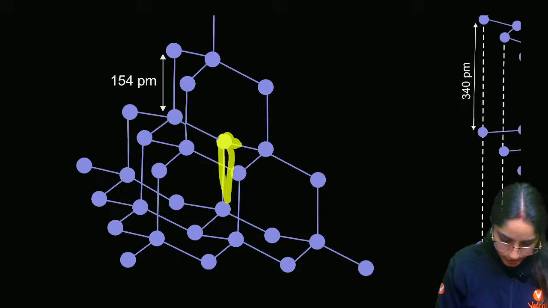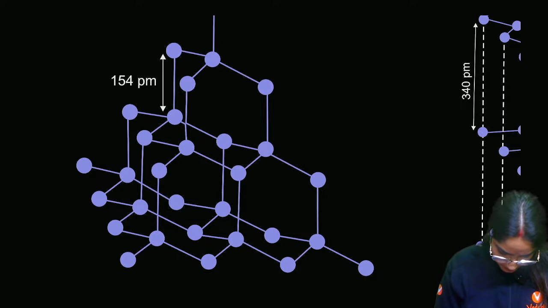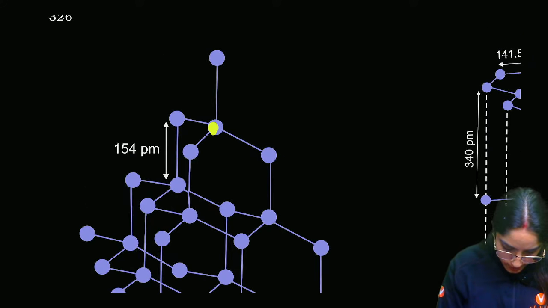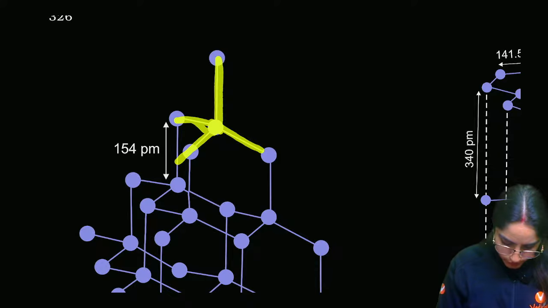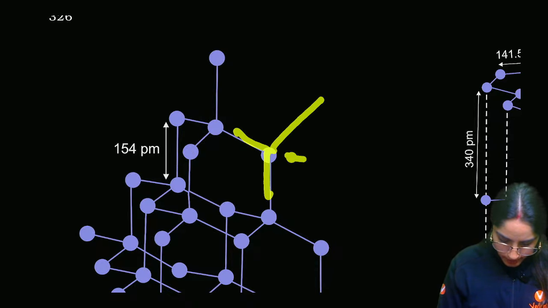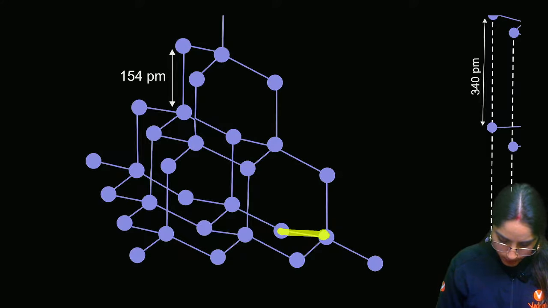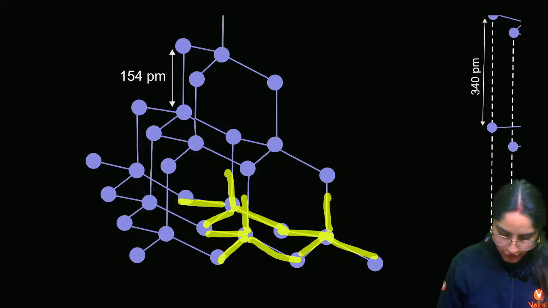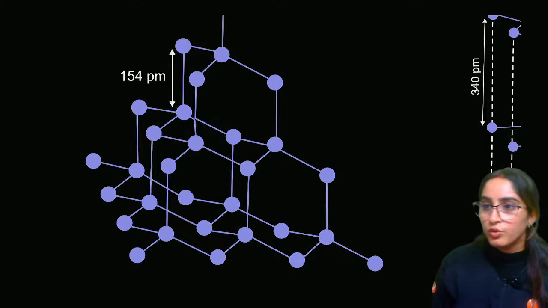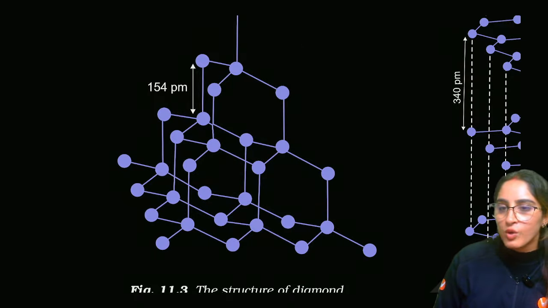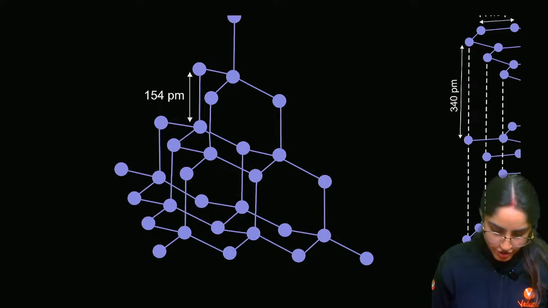Each carbon, 1, 2, 3. Wait a minute. It should be one more bond here. So each carbon is bonded to 4. This carbon 1, 2, 3, 4. This carbon 1, 2, 3 and 4 will be there. Then this is 1, 2, 3, 4. So each carbon is connected to 4 more. Ma'am, here why not 4? Here too, it is, they are just not showing it. Otherwise, it's a big structure. Right?